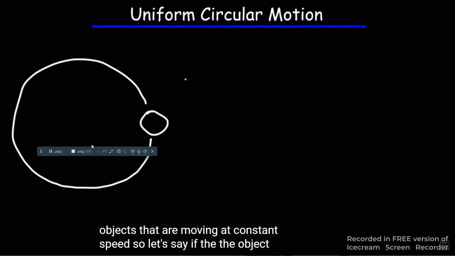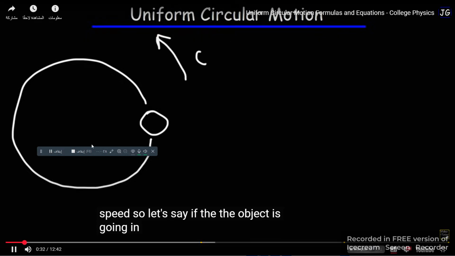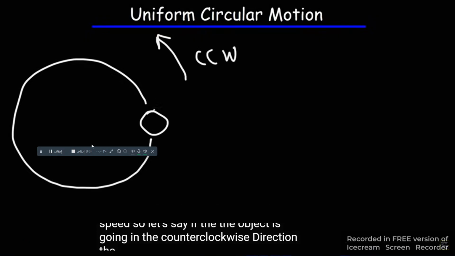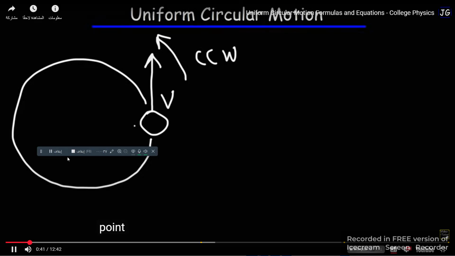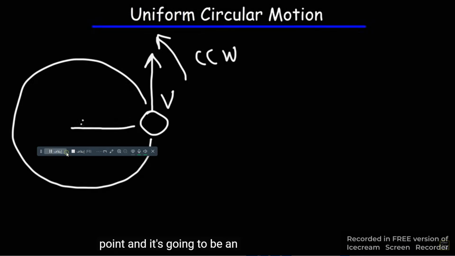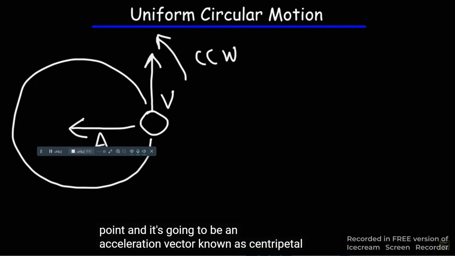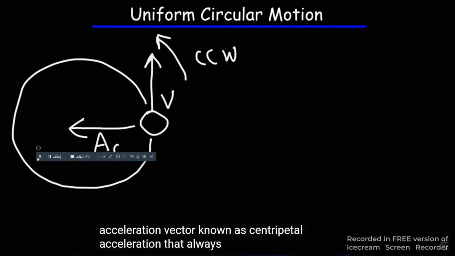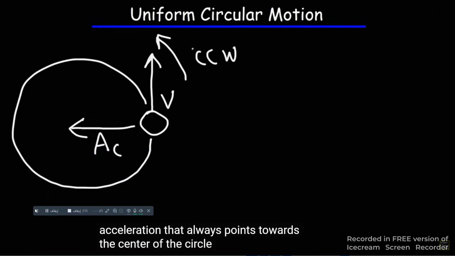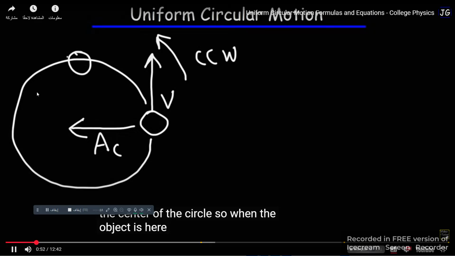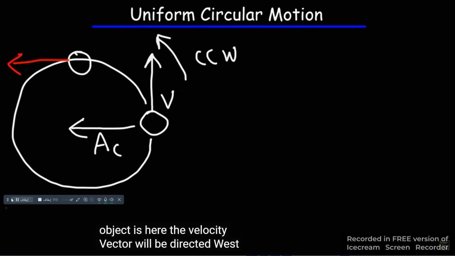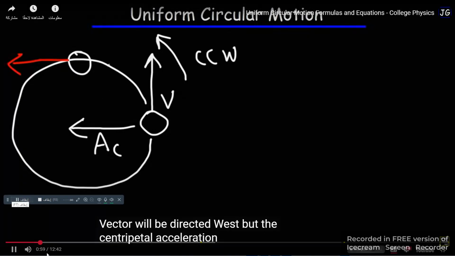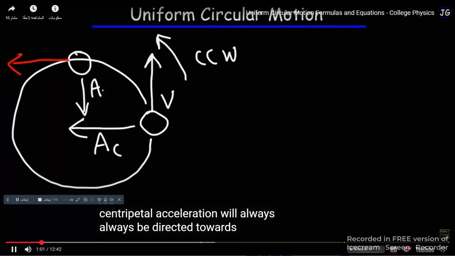So let's say the object is going in the counterclockwise direction. The velocity vector is going to be upward at this point, and there's going to be an acceleration vector known as centripetal acceleration that always points towards the center of the circle. So when the object is here, the velocity vector will be directed west, but the centripetal acceleration will always be directed towards the center of the circle.